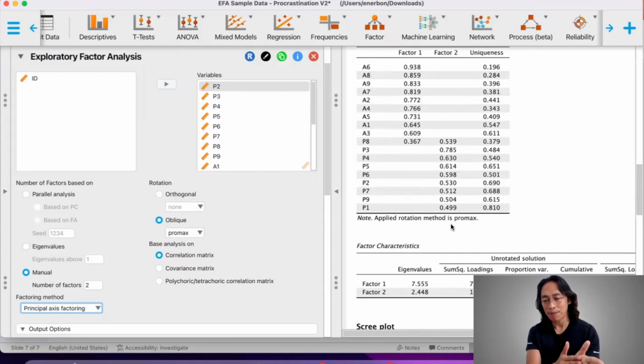I'll see you in the next video, and I'll try to talk about how to prepare a table based on this exploratory factor analysis results.